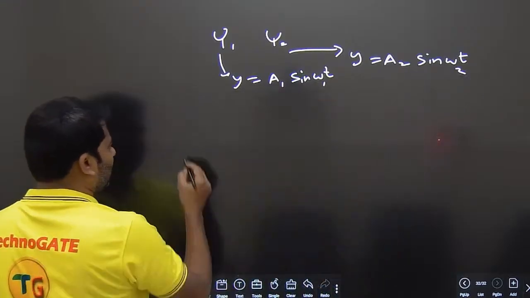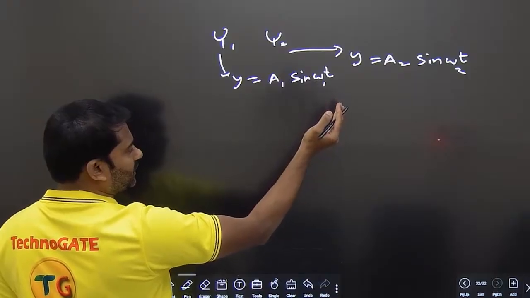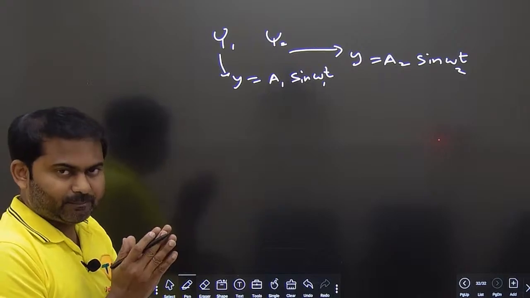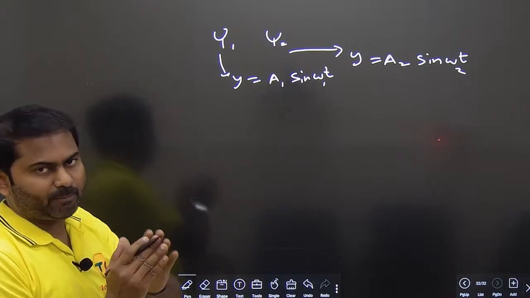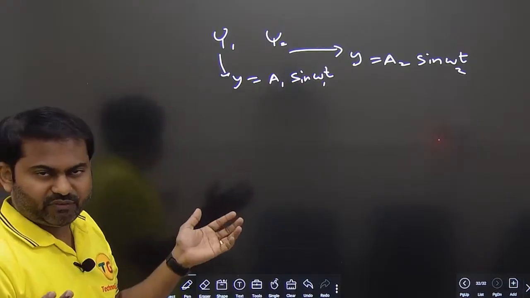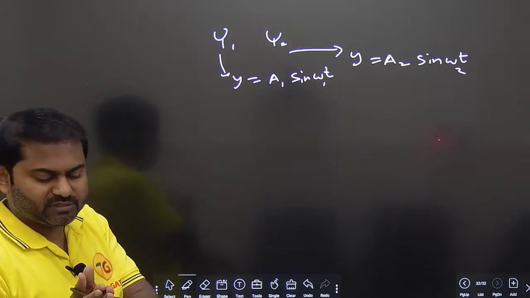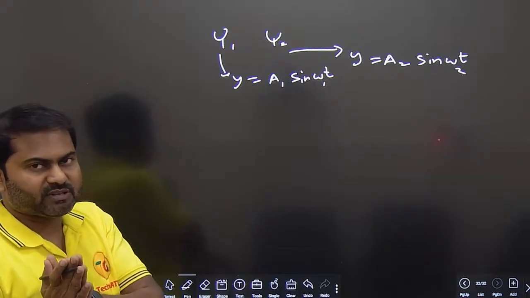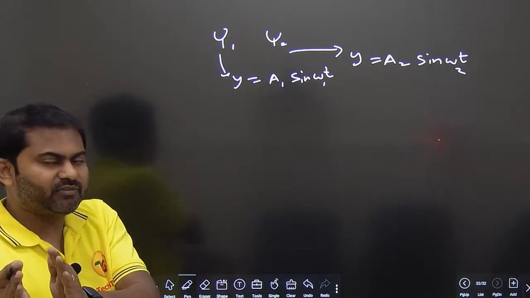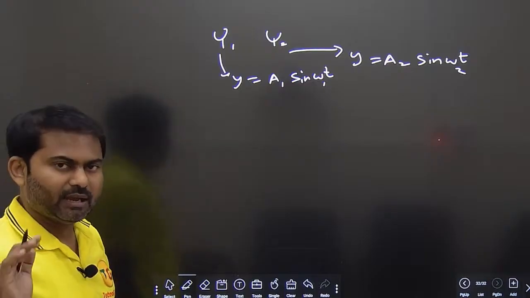For example, beats would be based on addition. So what happens is basically when two waves add, we call it constructive interference. Then the amplitude increases, and destructive interference also happens. Okay? Clear? Then you will be getting basically a lesser value of frequency. So you will get high frequency ones and almost negligible frequency later. High frequency, negligible frequency. That's the concept of beats. I believe you know that.